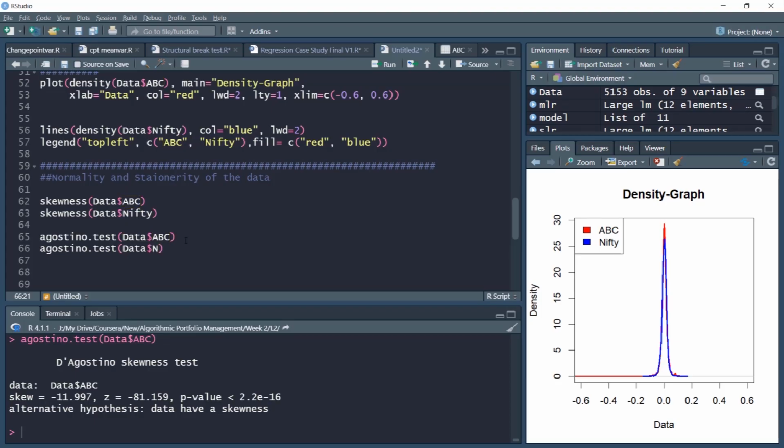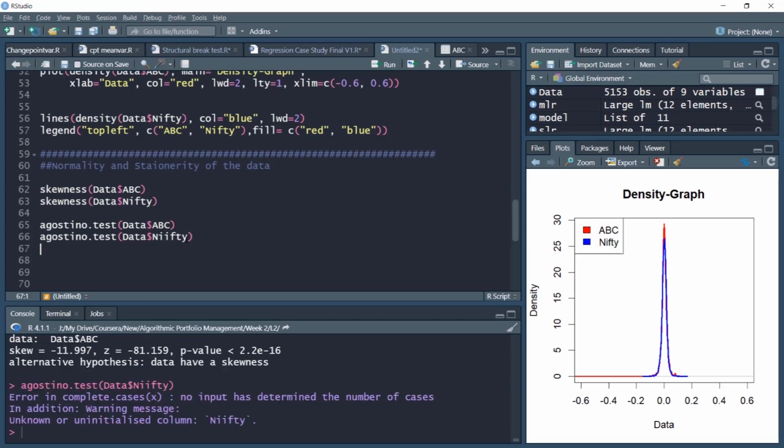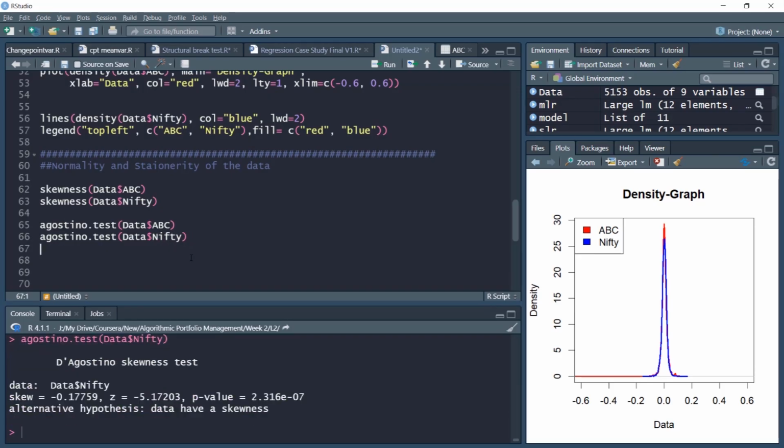So here we computed the skewness of Nifty returns. This is also, in terms of magnitude, not very high, minus 0.177, but its significance is quite high. So this is also slightly negatively skewed and low in terms of magnitude, but reasonably higher in terms of statistical significance. Now, skewness is a measure of asymmetry on the left side or right side. In the remaining part, we'll discuss the kurtosis measure.